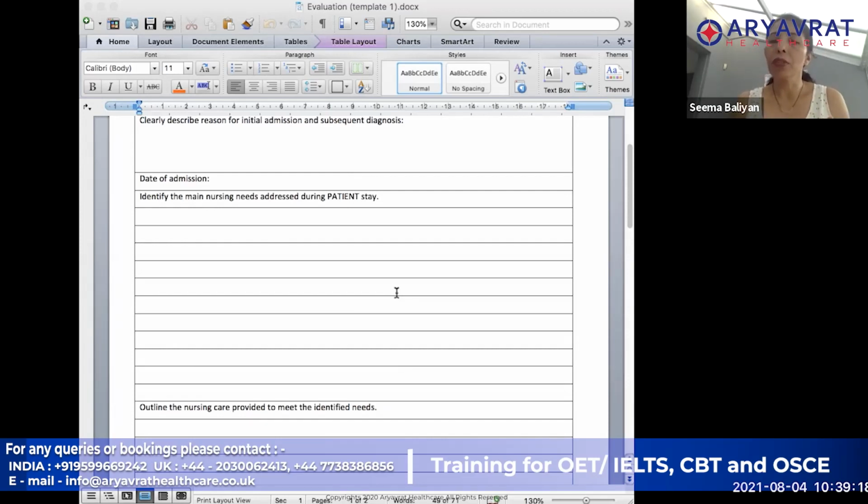So the two problems or the two nursing needs you already have from your care plan, but I was suggesting that maybe you can write one or two other problems which you could also have written in your care plan. For example, activity intolerance, or you can say that he's getting more anxious, or that he's suffering with constipation because of the painkillers. These are other things which you can anticipate that this patient would be having.